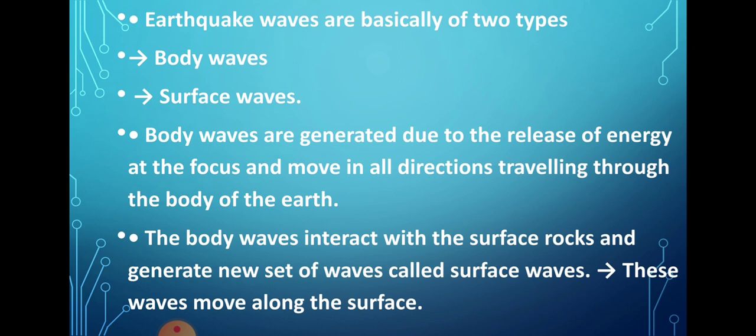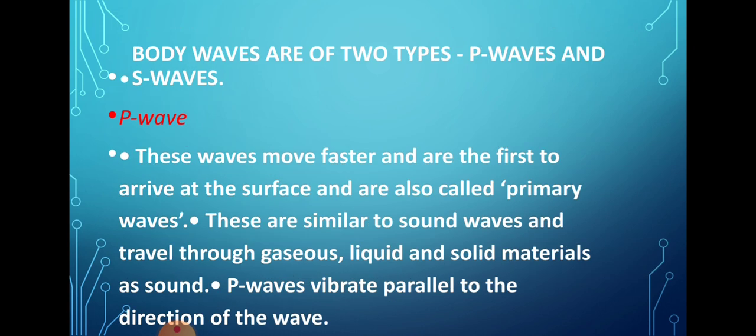The surface wave is always connected with the body wave. When the body wave interacts with the surface rocks, on reaching the surface after crossing the body, it generates a new set of waves, and that is called the surface wave. This surface wave moves along the surface only. The body wave is created inside and moves in all directions, but when it reaches the upper part or the surface of the earth, it produces the surface wave. Now, the body wave and surface wave have classifications.